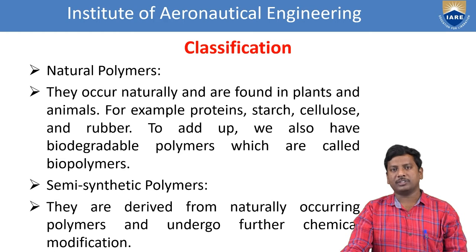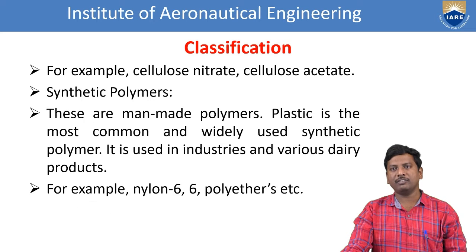That means there are some synthetic chemical reactions involved in the natural polymers that come under the category of semi-synthetic polymers. Next one, cellulose nitrate. Cellulose acetate comes under the category of semi-synthetic polymers. Finally, synthetic polymers. These are purely man-made polymers. That means plastic is the most common and widely used synthetic polymer. It is used in industries and various dairy products.